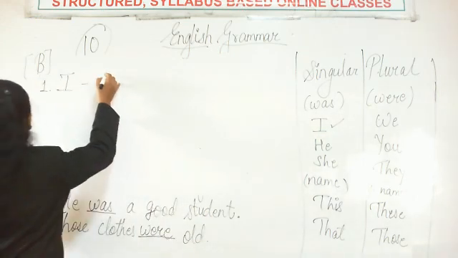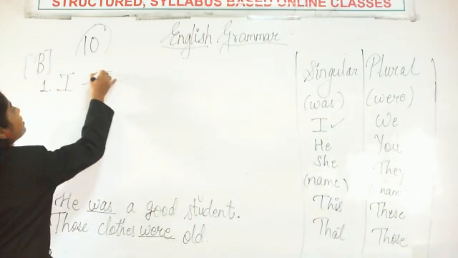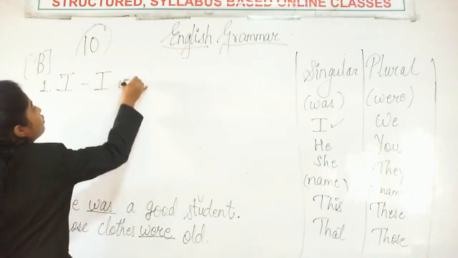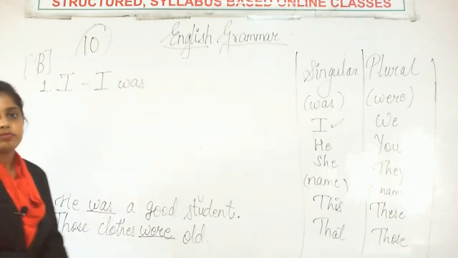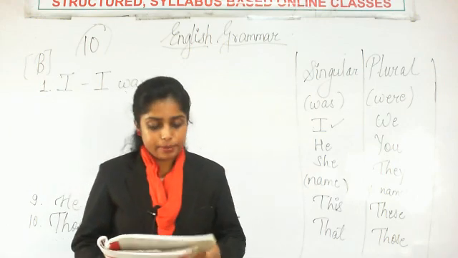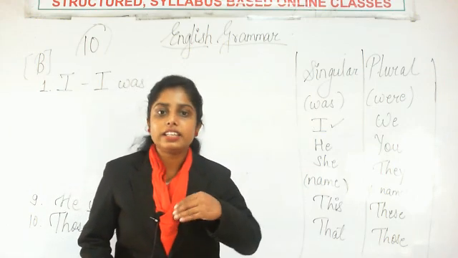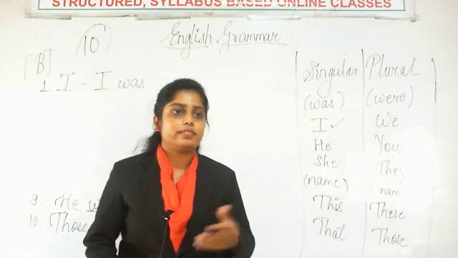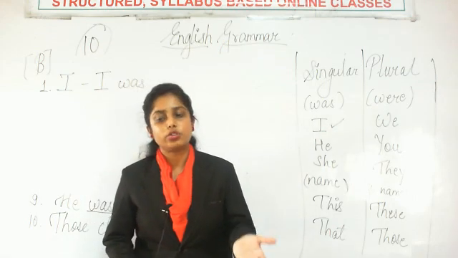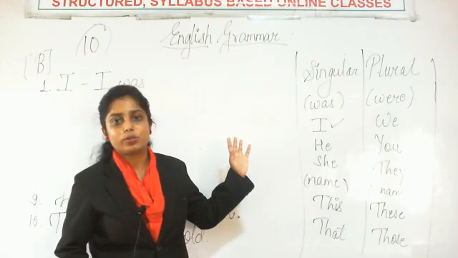I, write it like this. I was. Okay. Now you can complete the sentence. You can make your own sentences also, and you can write my sentences also.